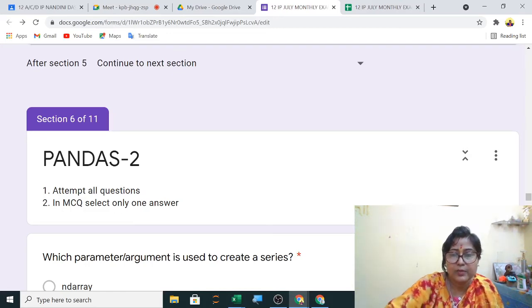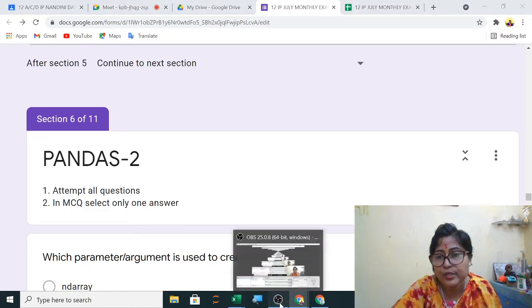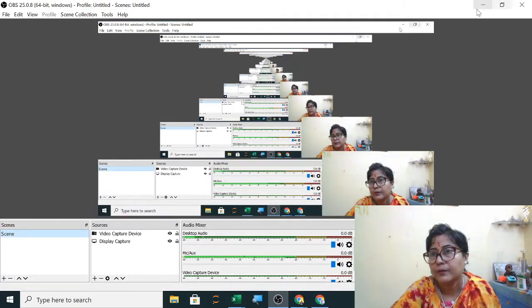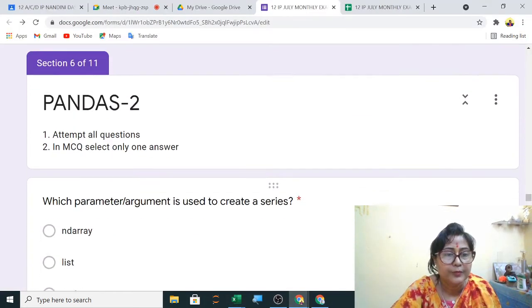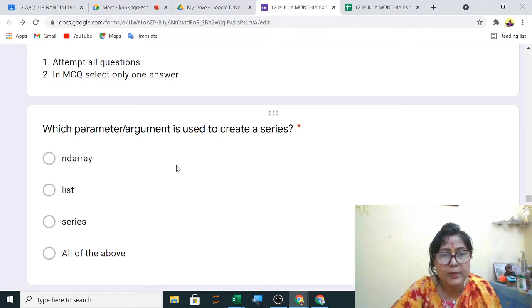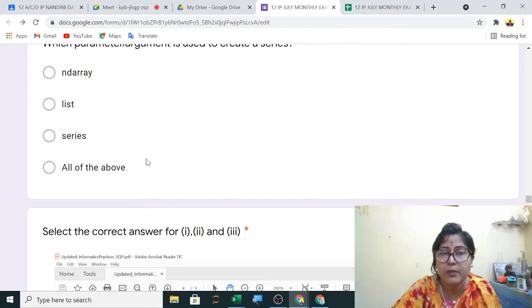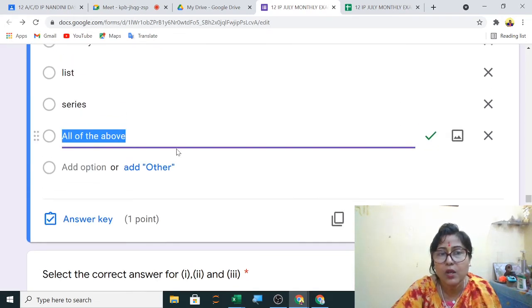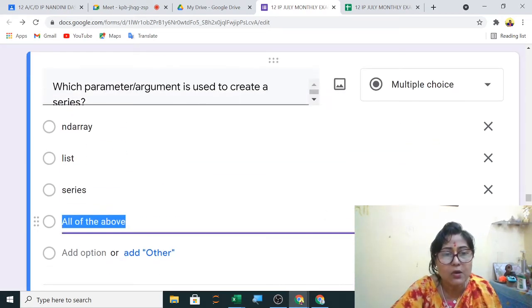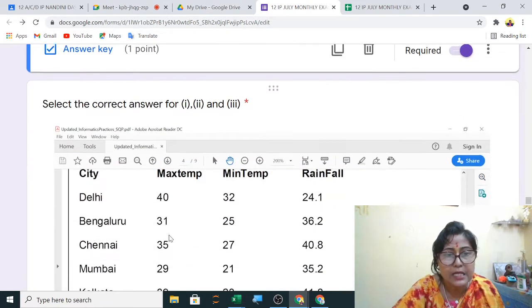Now we will start with the second set of questions. Which parameter or argument is used to create a series? We can use an ND array, a list, or a series to create a series. So you can see here, all of the above, the green tick is here. So all of the above is the correct answer.